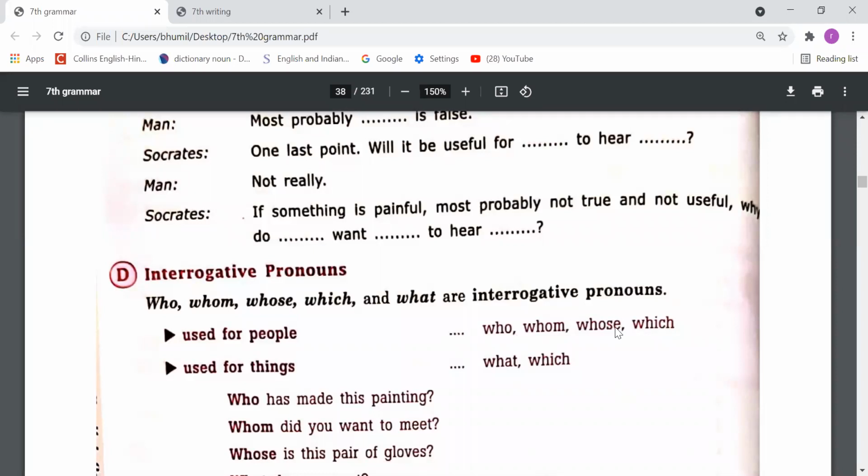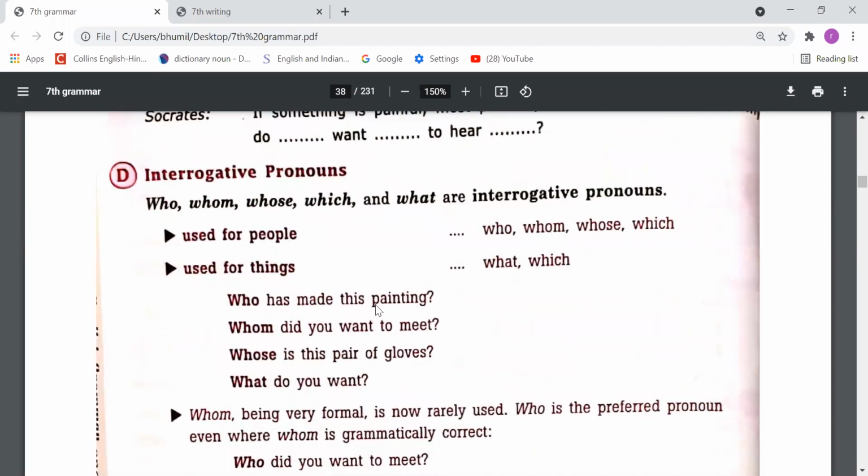Who, whom, and whose we use for people, and what and which are used for things. Like, who has made this painting, we are talking about a person. Whom did you want to meet, we are talking about a person. Whose is this pair of gloves, we are talking about the owner of the gloves. What do you want, it can be any object.